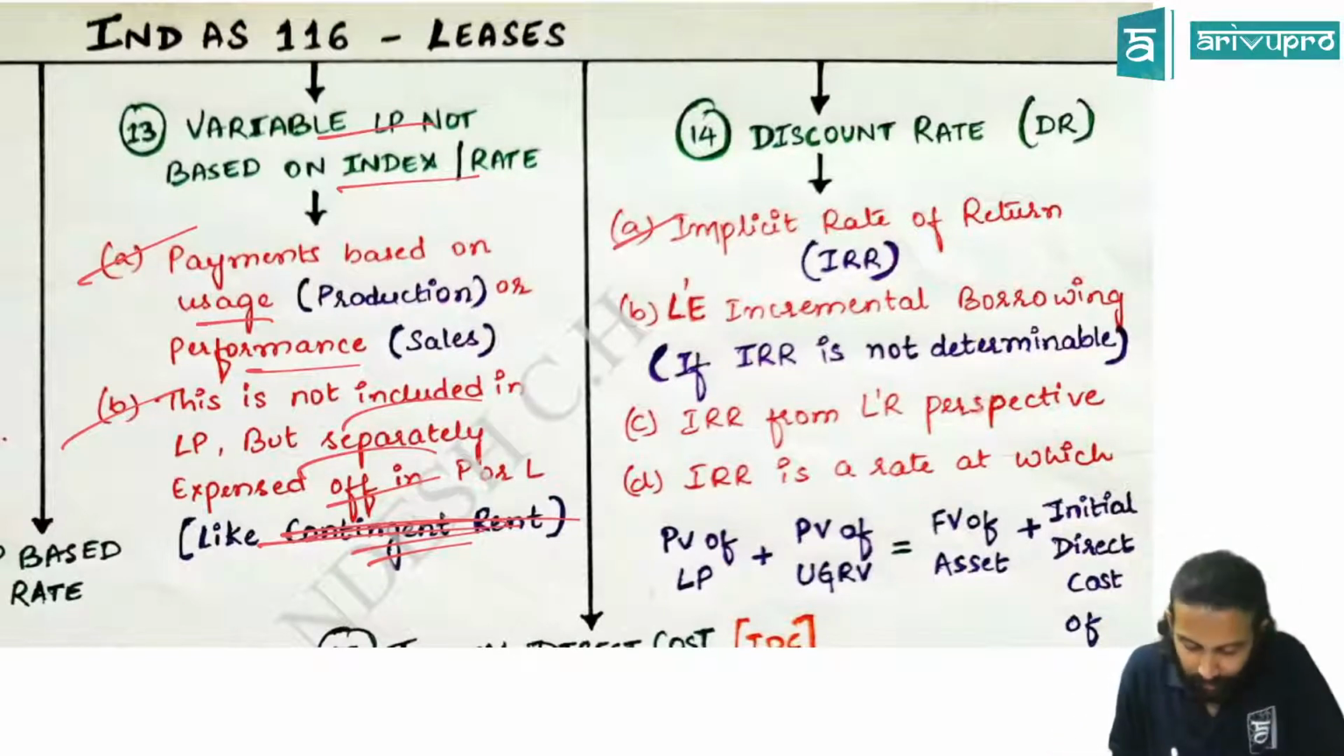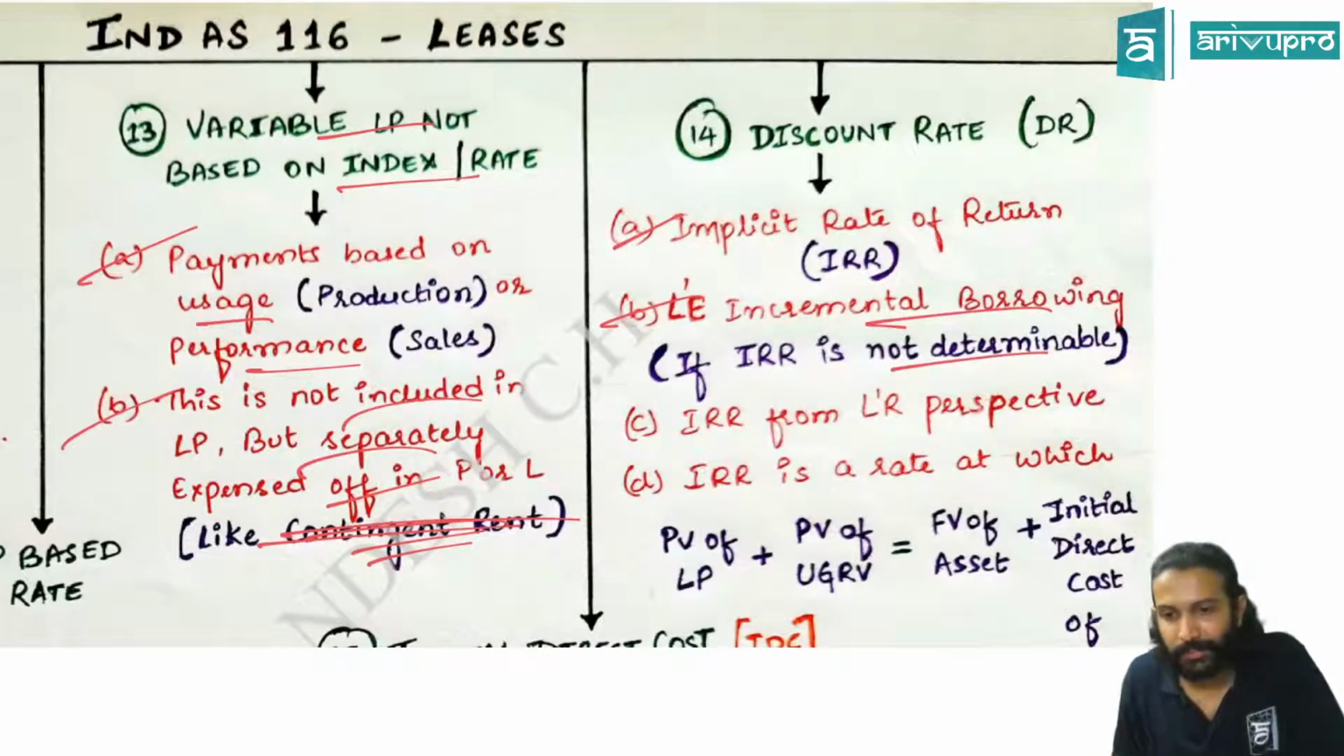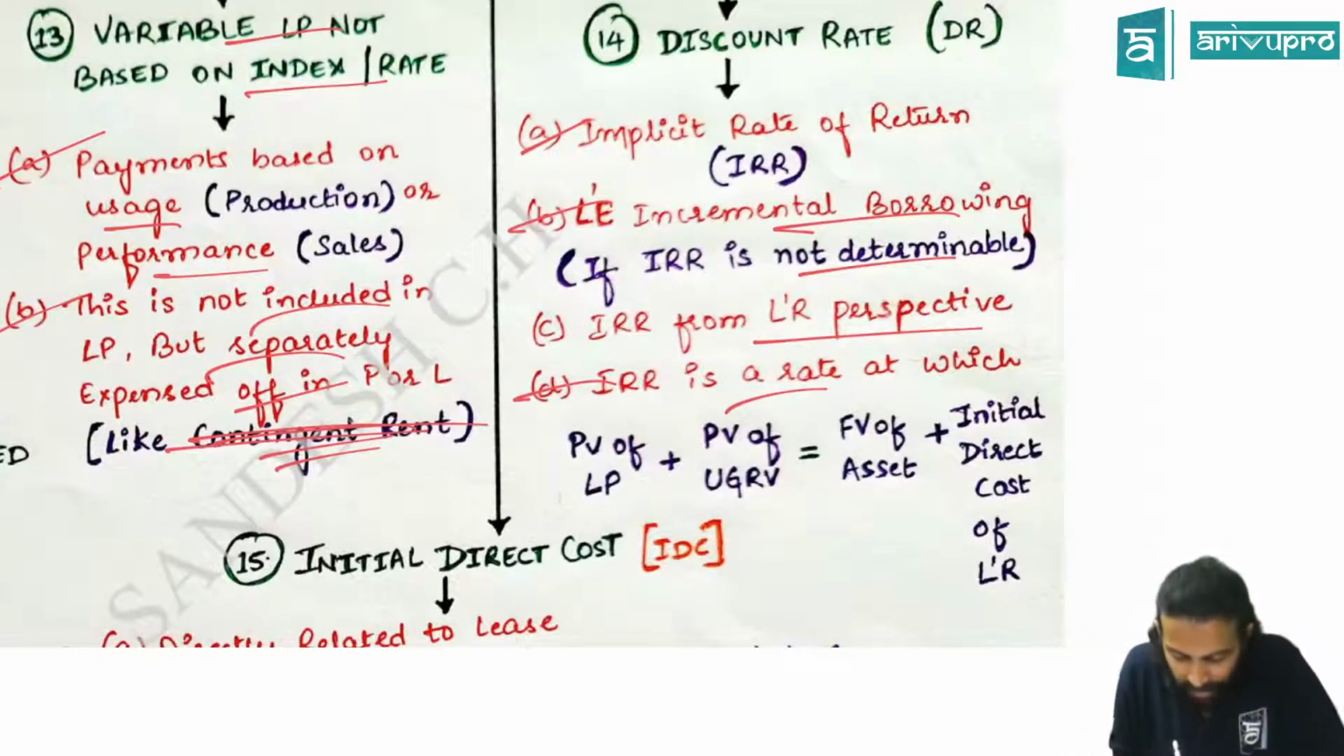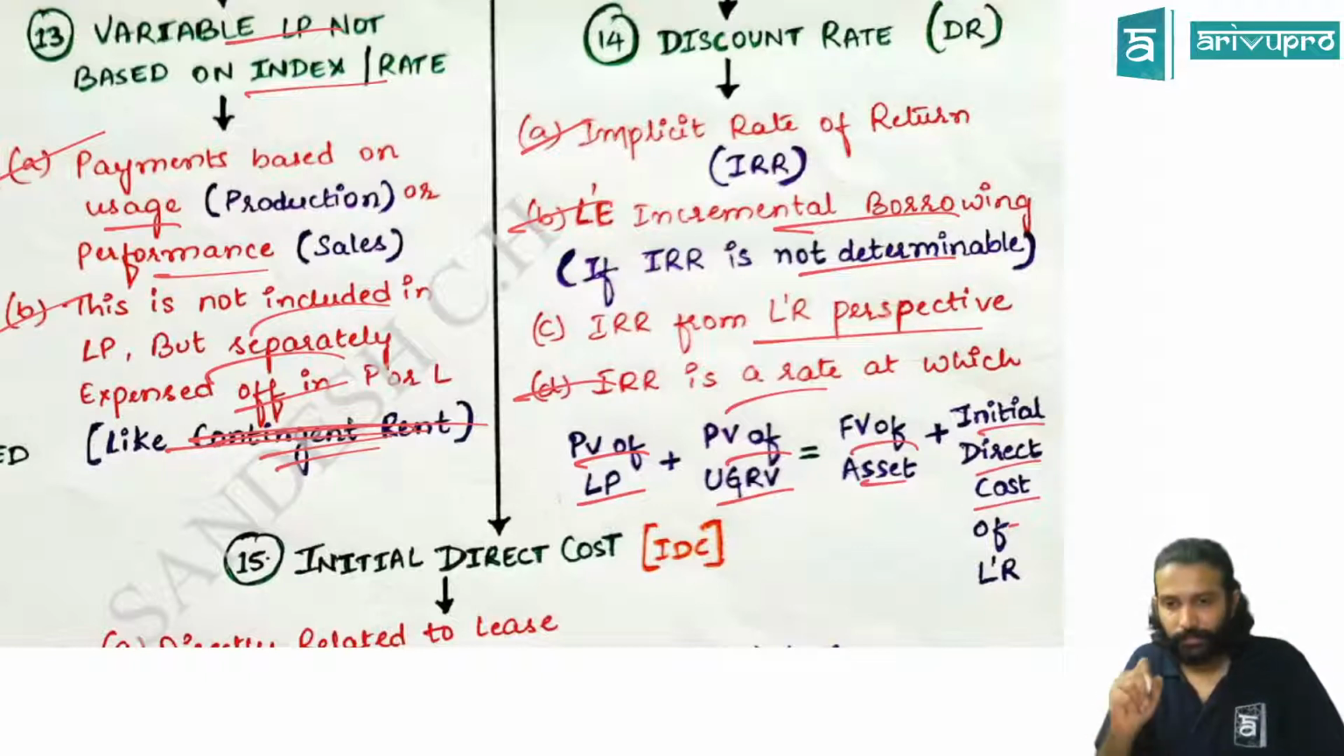If that is missing, then we use the lessee's incremental borrowing rate. And IRR means what? IRR is always from the lessor's perspective. IRR is a rate at which the present value of lease payments plus the present value of unguaranteed residual value is equal to the fair value of the asset plus IDC. It's basically a break-even point.